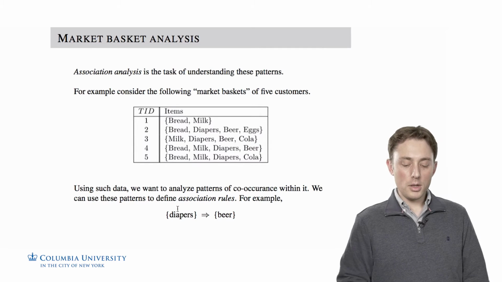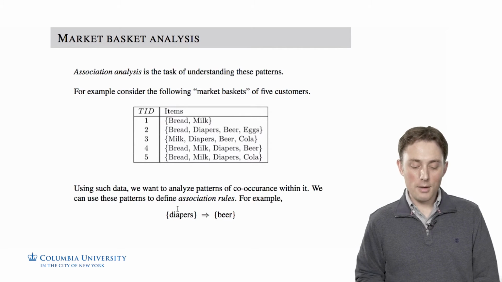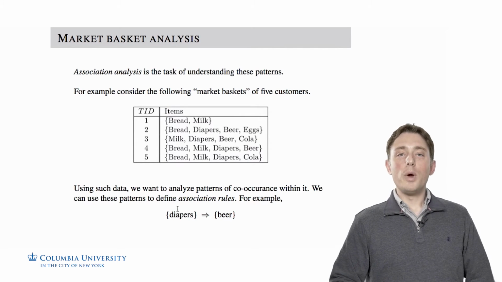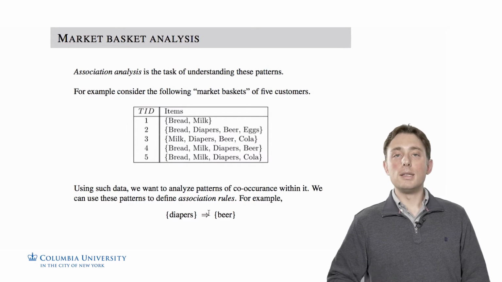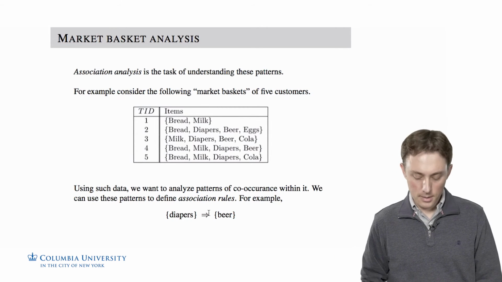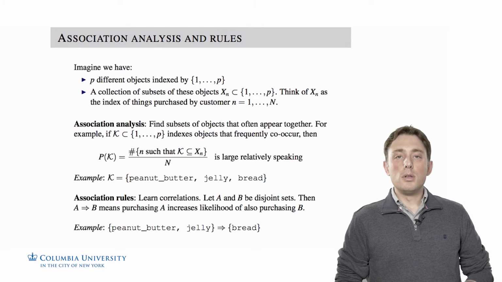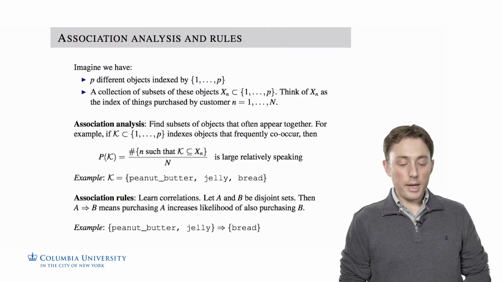So we want to learn an association rule, and this one's kind of a joke, where given that they've got one object in their basket, we're going to predict that it's more likely to have a second object in their basket. So let's make this problem a little bit more mathematically abstract.